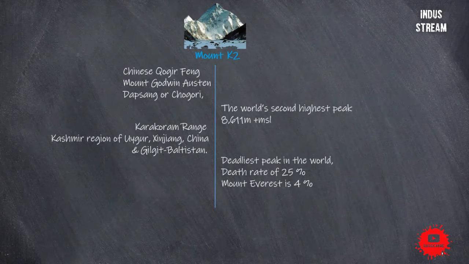Mount K2 is referred to as the deadliest mountain peak in the world, as the death rate on Mount K2 is higher than that of Mount Everest. The death rate of Mount Everest is 4%, whereas that of Mount K2 is around 25%. American physicist, biologist, and mountaineer George Bell called Mount K2 the Savage Mountain due to its deadliest nature.